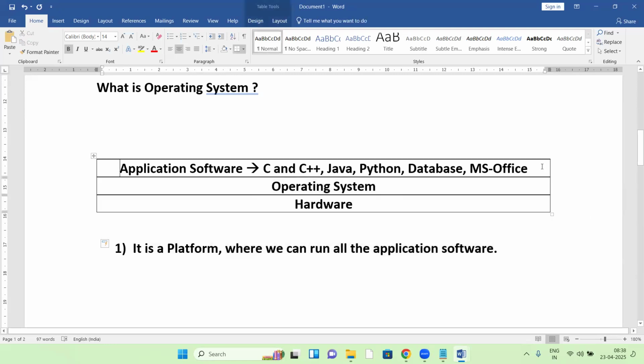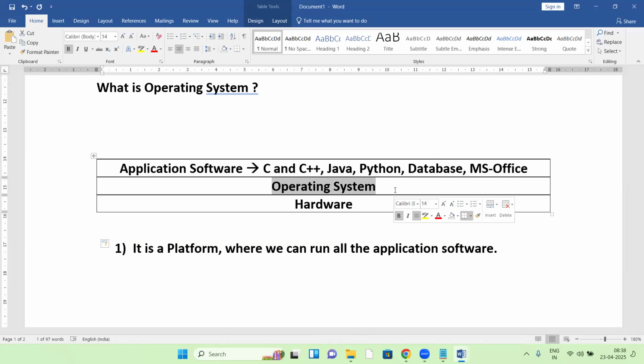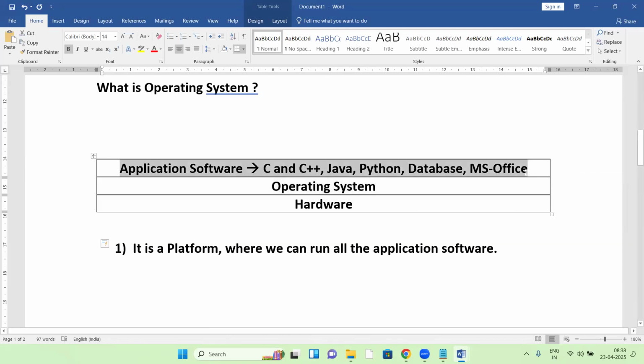That application software may be a C program, a Java program or Python, maybe MS Office, maybe Notepad, even the Zoom application. All tools or packages, all languages, whatever technology we are using nowadays, everything runs on top of the OS only. So the OS is a platform where we can run all the application software, right?